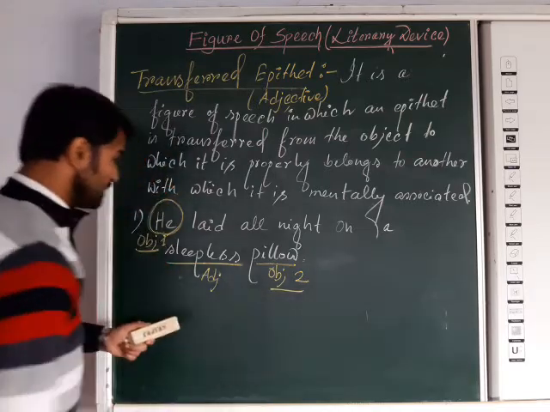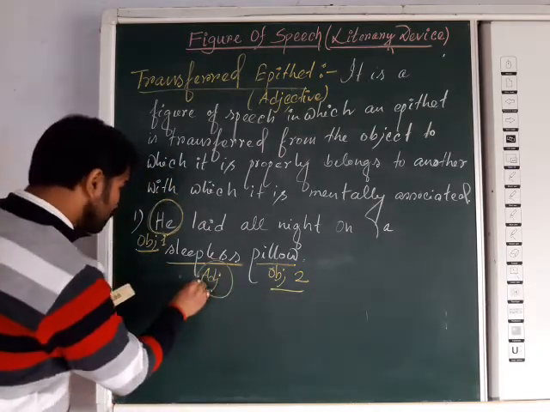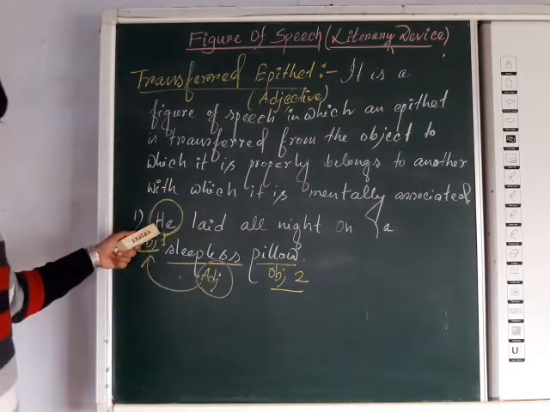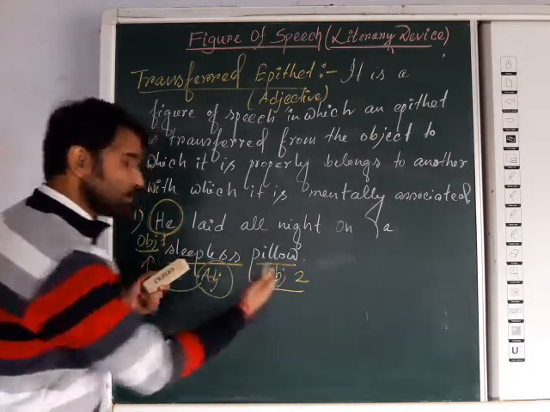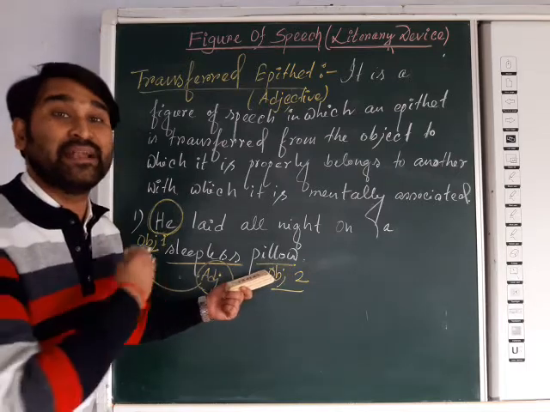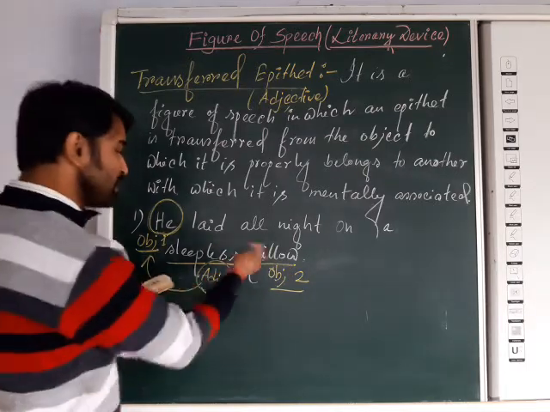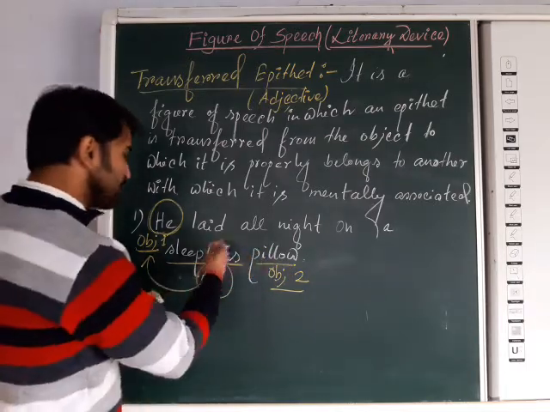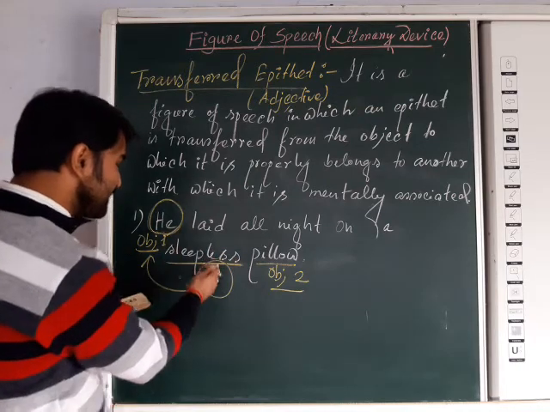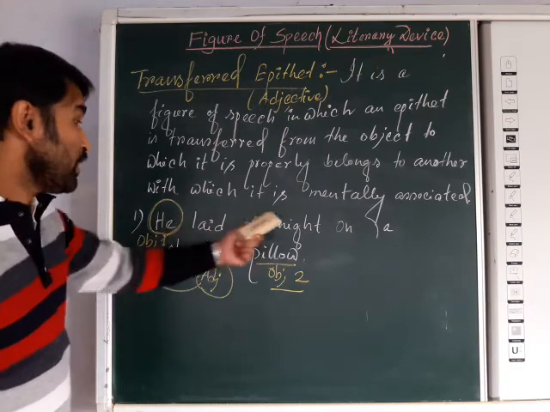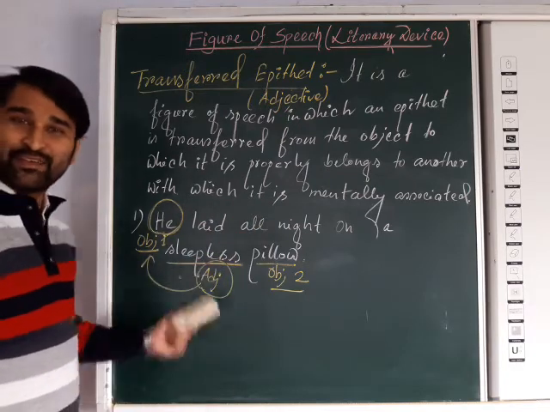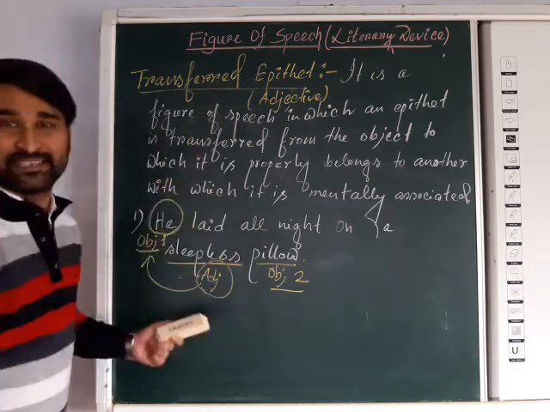It is the second object. That adjective actually belongs to him, but it is not placed beside him. It is placed beside the second object with which it is mentally associated. There is no other connection, but still it is placed. That adjective is transferred from him to the pillow. He lay all night on a sleepless pillow. That's why it is called transferred epithet.